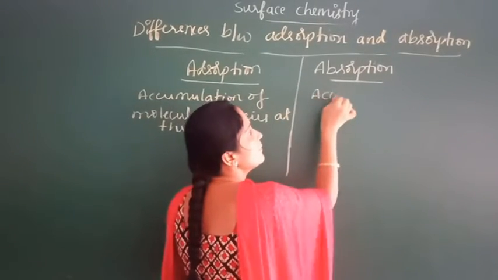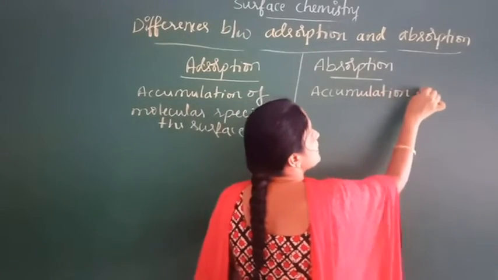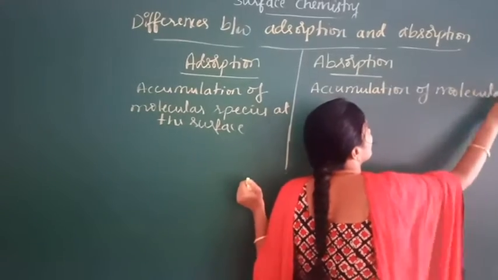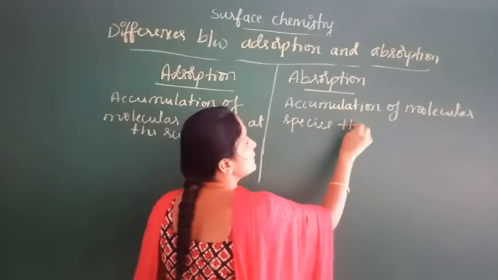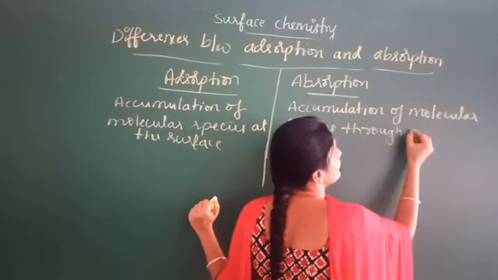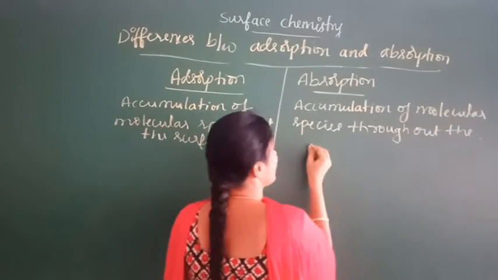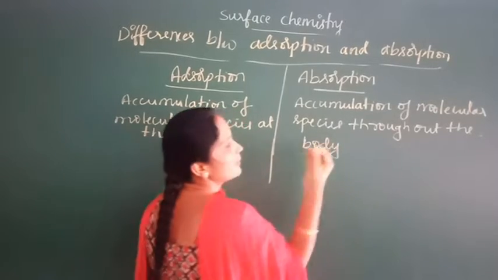What is absorption? Accumulation of molecular species throughout the body of a material.